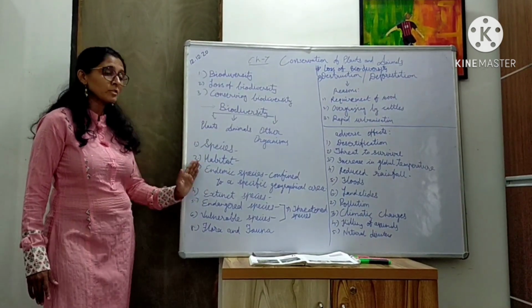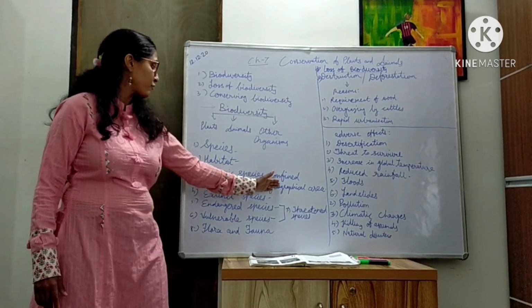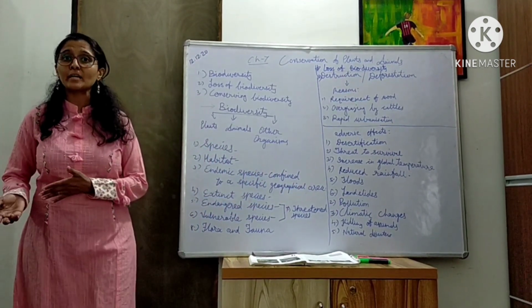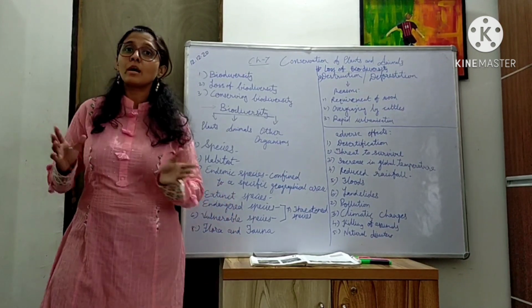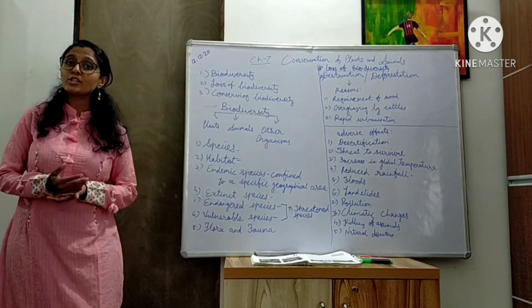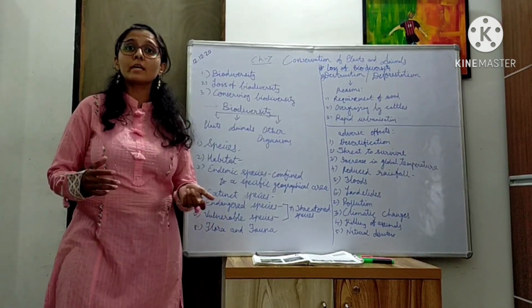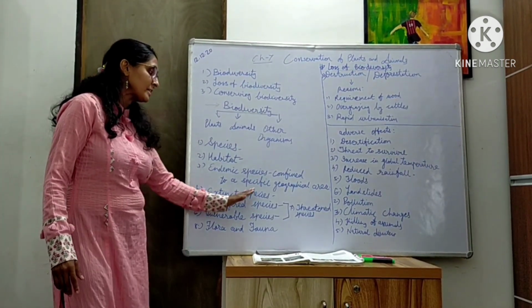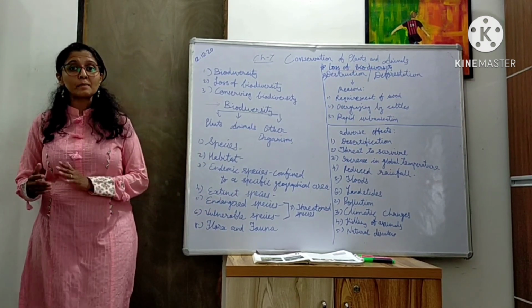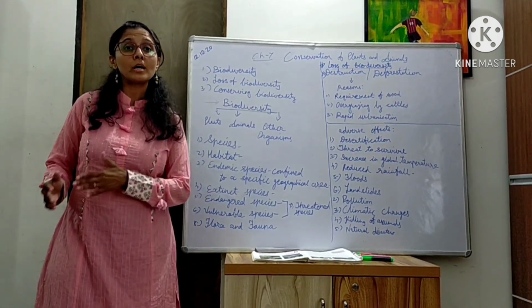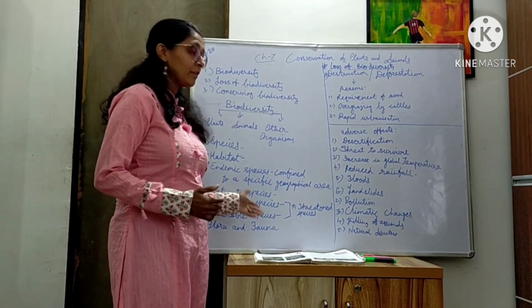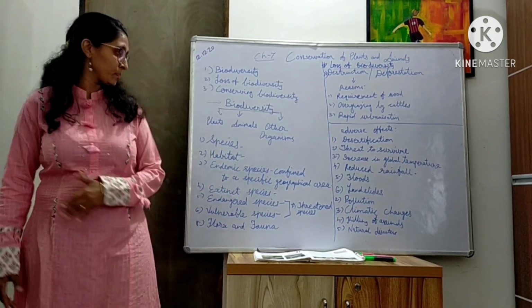Third, we have endemic species. Endemic species are confined to a specific geographical area. For example, the giant panda is endemic to icebergs, or Asiatic lions are endemic to the Gir forest of Gujarat. Fourth, we have extinct species. Plant and animal species which are no longer on earth are known as extinct species. In this category, we have dinosaurs and the dodo.